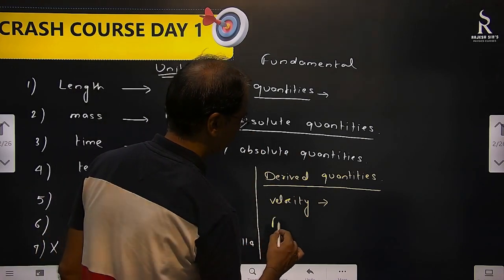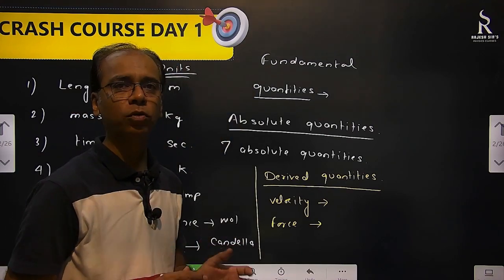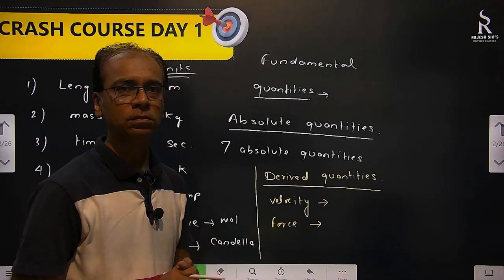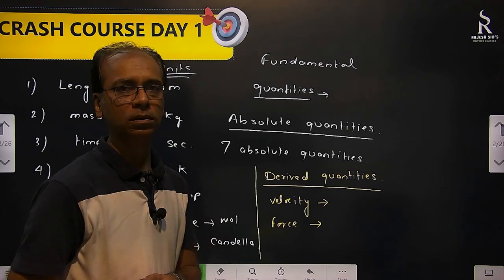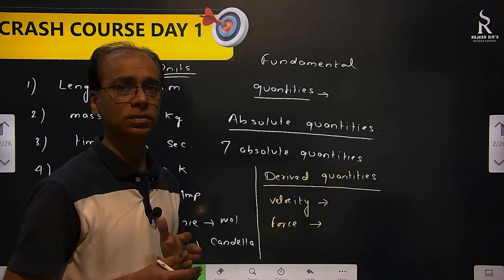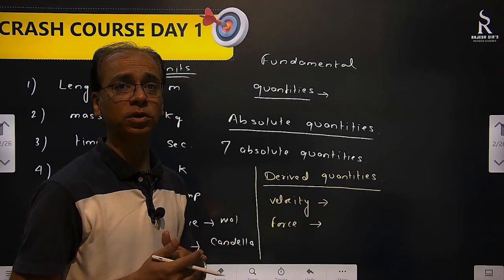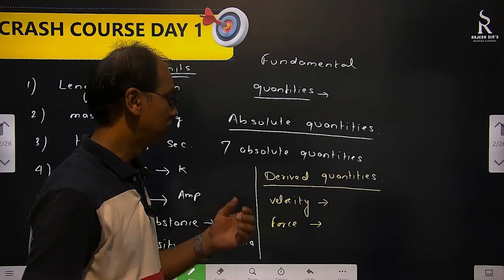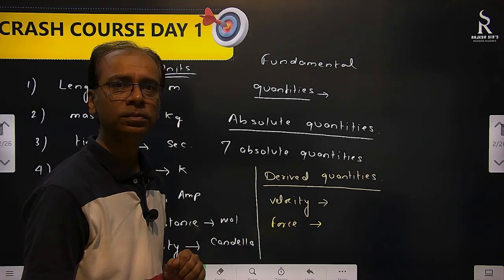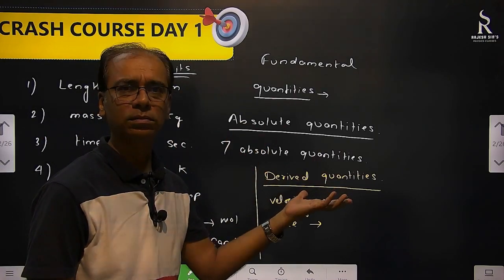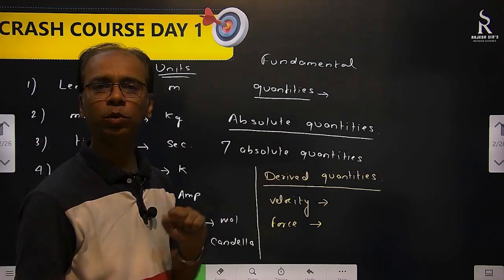Force. So force is what? Whenever you apply force, you are giving acceleration to the body. And according to Newton's second law, force is equal to mass into acceleration. Right? So it depends on mass. Depends on acceleration. Acceleration means what? Change in velocity per unit time. Right? So it depends on many fundamental quantities. So this is a derived quantity. Same way, whatever other quantities you have, they are all derived, right? Because these are the absolute. So fundamental quantities are these, derived quantities are these.